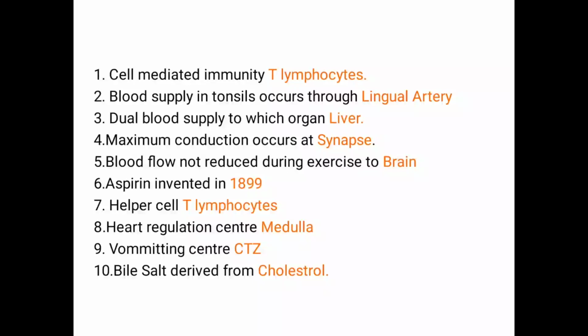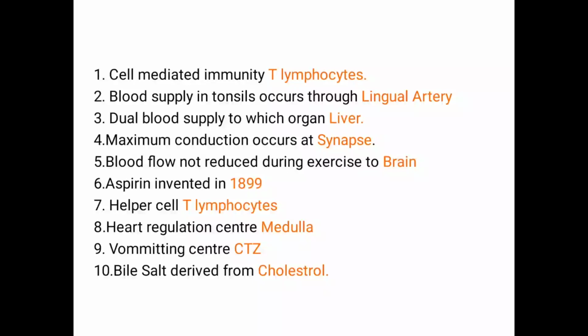Next, blood supply in tonsils occurs through which artery? That is lingual artery. Dual blood supply is present to which organ of the body? That is liver. Maximum conduction occurs at synapse. Blood flow not reduced during exercise to which part of the body? That is our brain. Aspirin was invented in the year 1899.